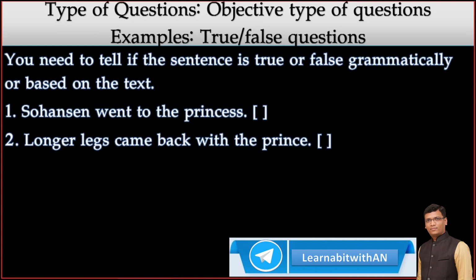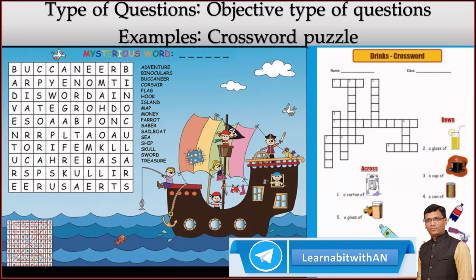Right? Sohan Sen went to the princess. Yes or no? No. False. So Sohan Sen did not go to the princess. Of course, he wanted to marry, so he went there. How can we say false? Longer legs came back with the prince. Yes, it's okay. True. Then the last one is crossword puzzle.